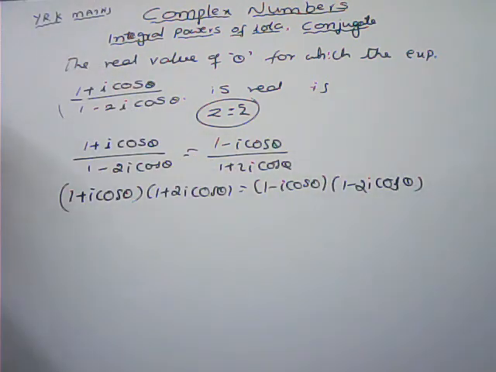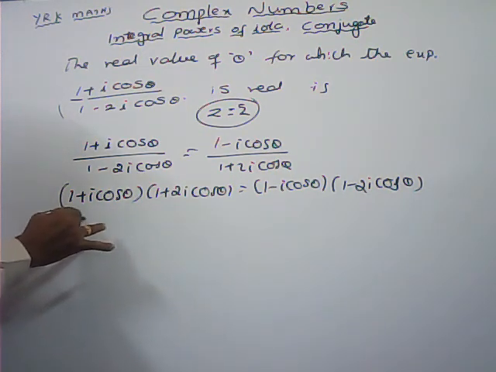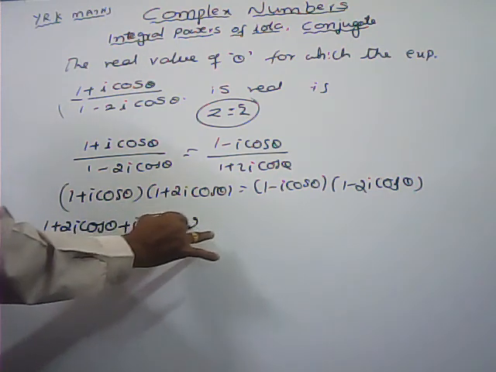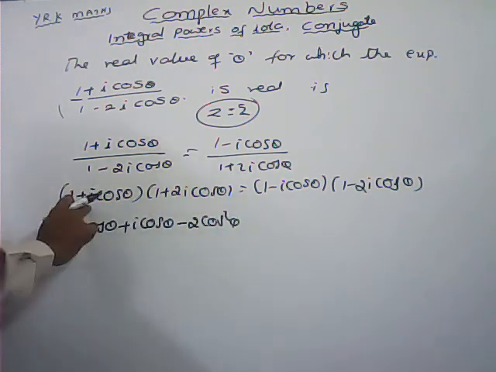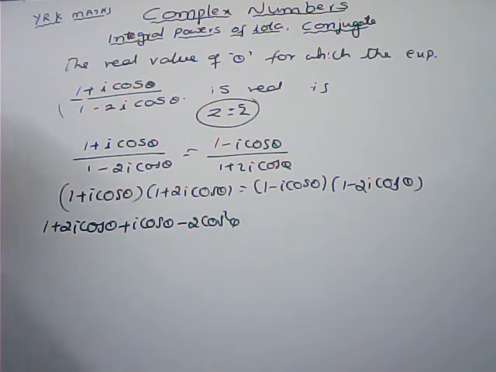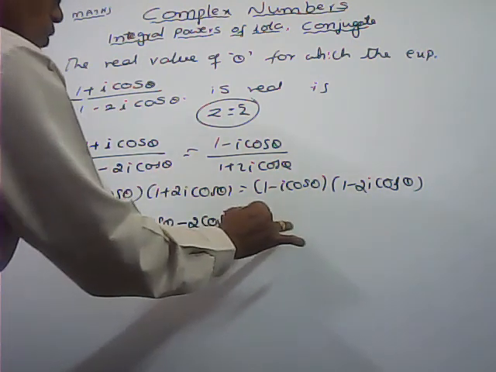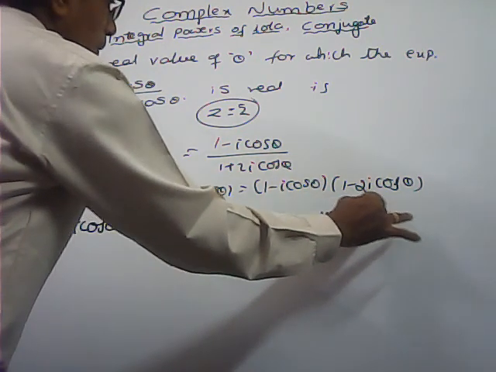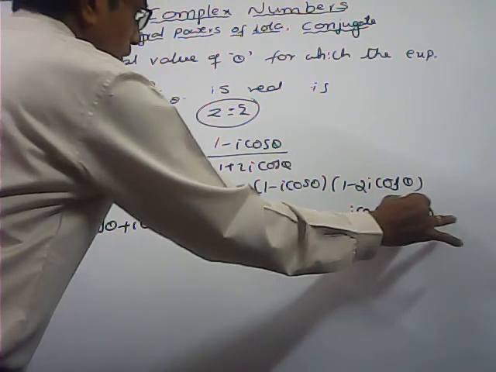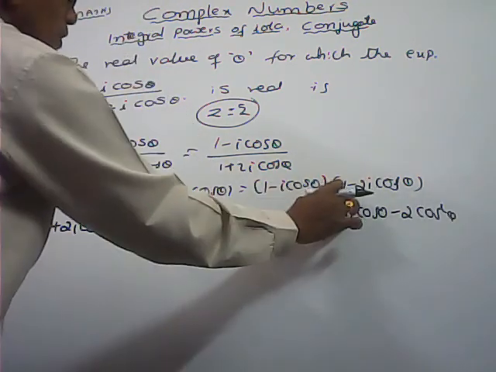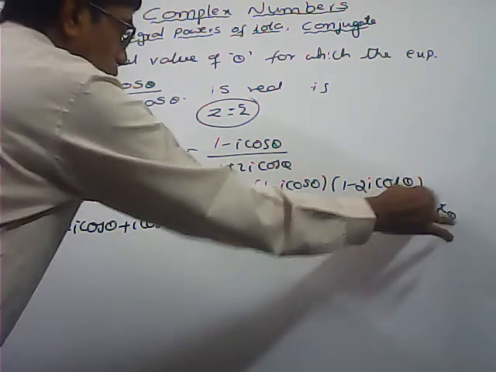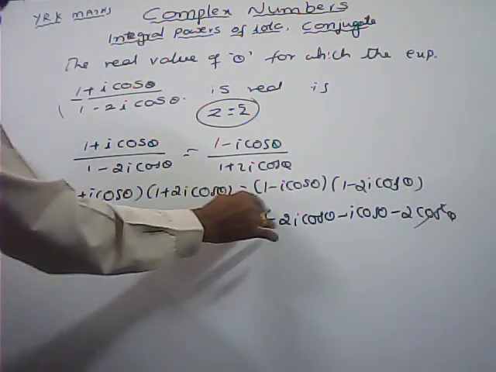Now here we can expand and simplify that one. 1 plus 2i cos theta plus i cos theta minus 2 cos square theta, since i into i is i square, that is equal to 1 minus 2i cos theta minus i cos theta minus 2 cos square theta. Here minus into minus is plus, but i square is minus 1. This side minus 2 cos square theta, this side also minus 2 cos square theta, and 1 we can cancel.